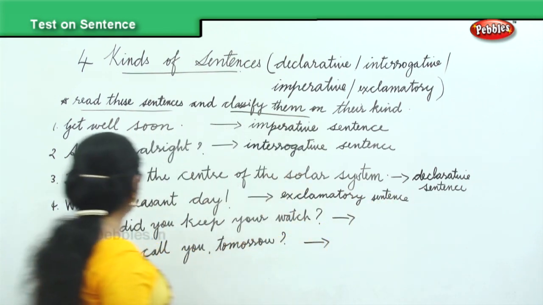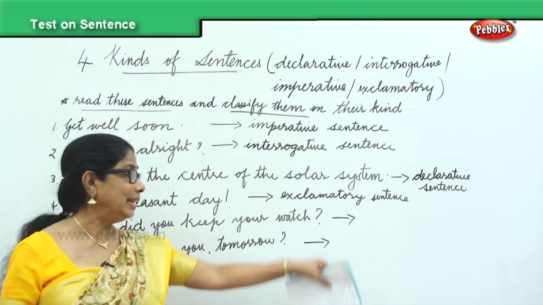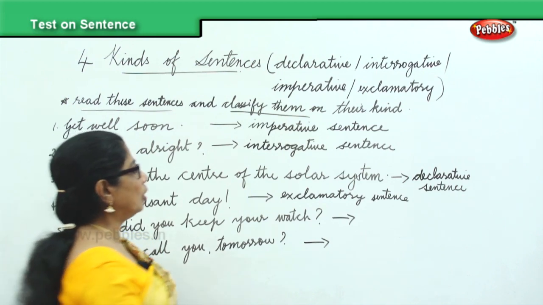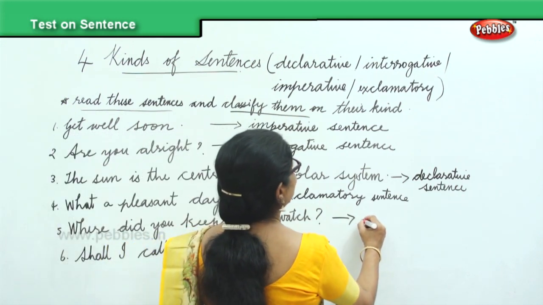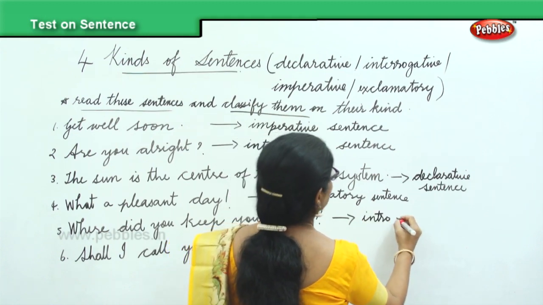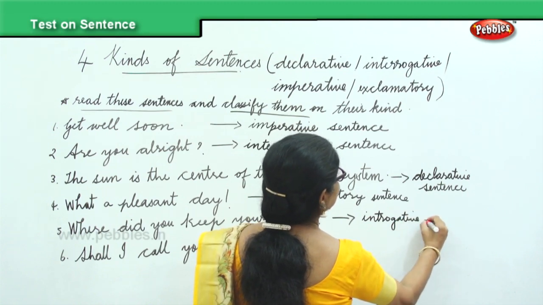Okay, fine. Where did you keep your watch? Again, ending with a question mark. So it's an interrogative sentence.